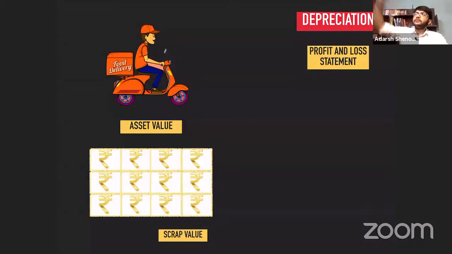So how do we transfer from there to profit and loss? Profit and loss account debit. That is why, visualize on the profit and loss account, you write it on the debit side to the depreciation account. Profit and loss account debit to depreciation account. This way you are closing the depreciation account. The depreciation account is just a vehicle. It is doing nothing. At the end of the year, you are opening it, you are adding the depreciation over there, and you are closing the depreciation account by transferring the balance to the profit and loss account. So it's just a vehicle, it's just an expense. It will just disclose how much is the depreciation during the period. That is all you're doing.